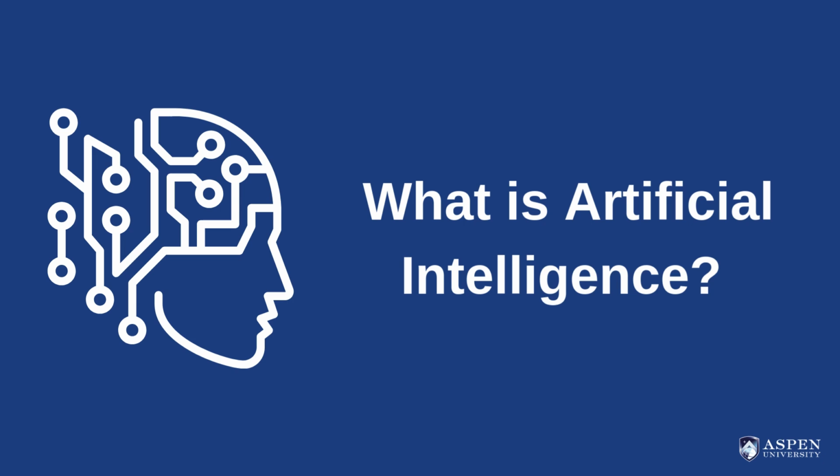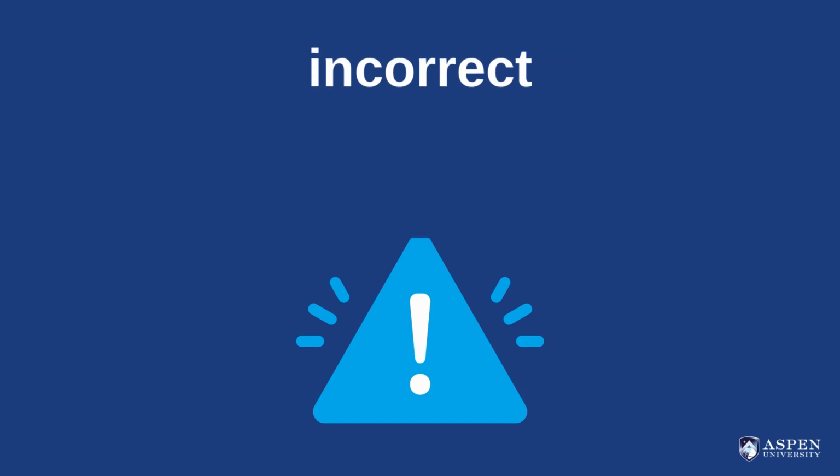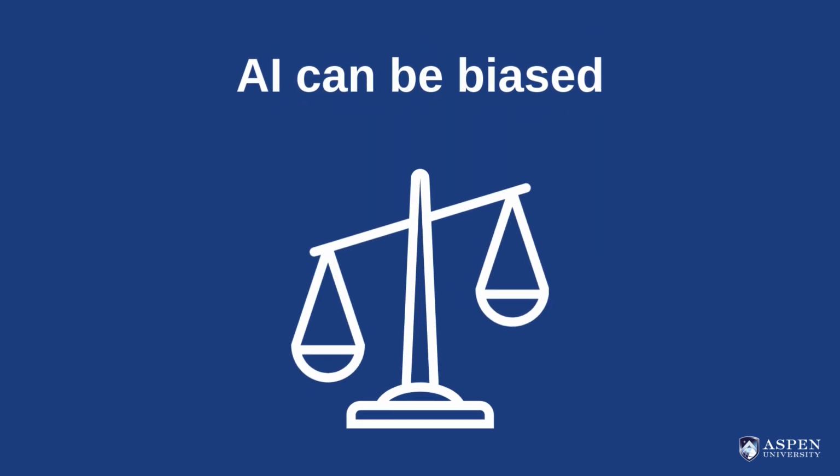AI, or artificial intelligence, has fused into most aspects of our lives. AI is technology simulating human intelligence. Common programs include ChatGPT, Grammarly, and OpenAI. While AI is a useful tool, it is important to note that it can often be incorrect. AI can also be biased, as it is a tool programmed by others.